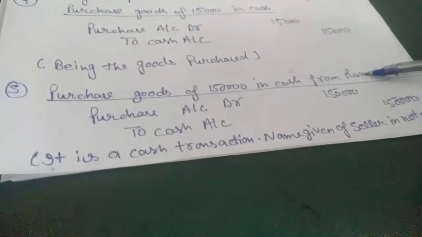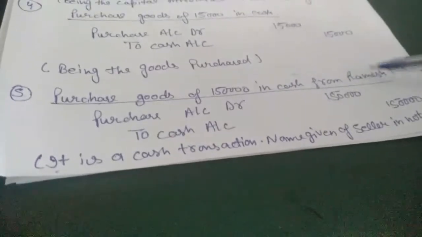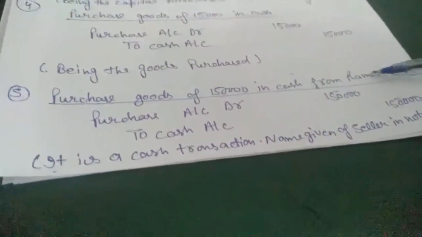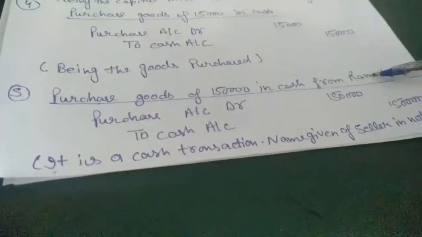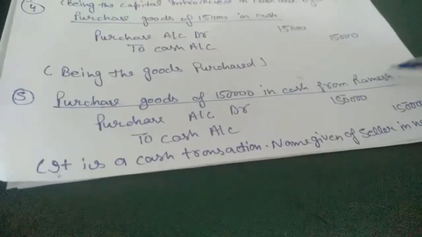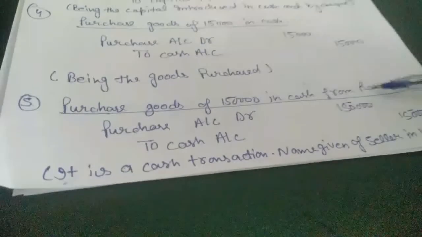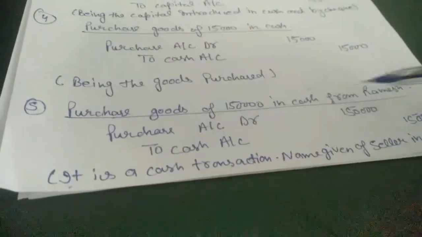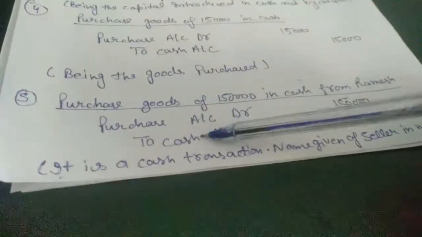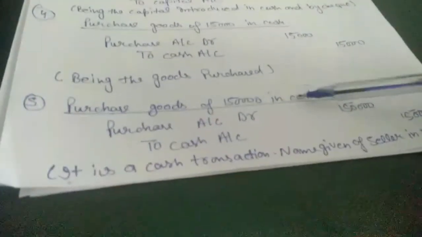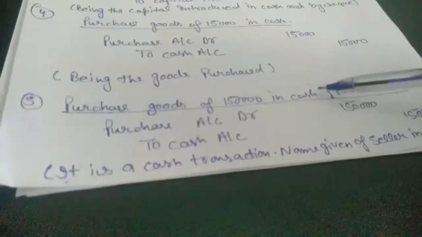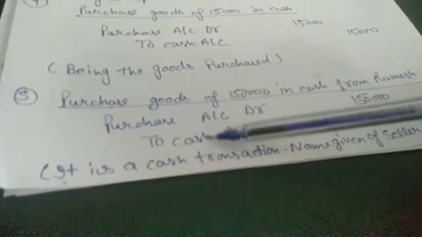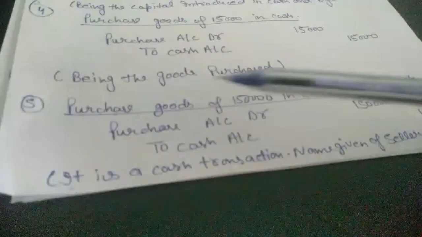We have a name here, but when we purchase goods in cash, we do not take it as a purchase from a person. If there is no mention that we are purchasing in cash, then we will take Ramesh as credit. But here it clearly says we purchased goods in cash, so we will take cash.